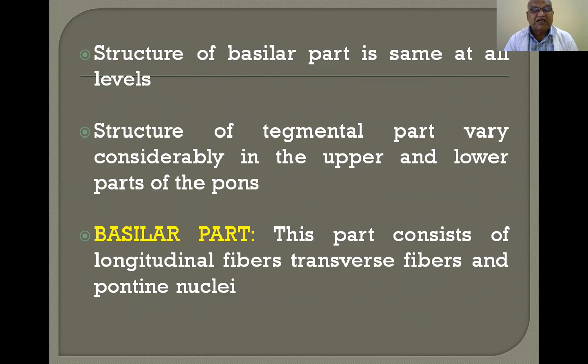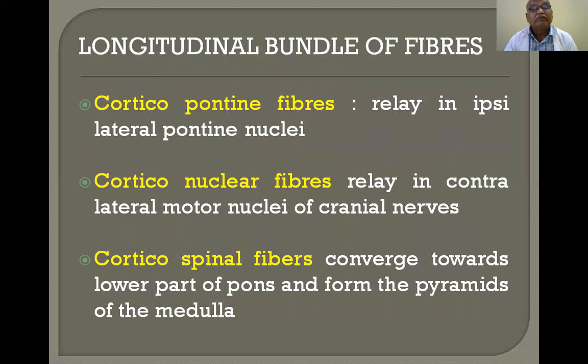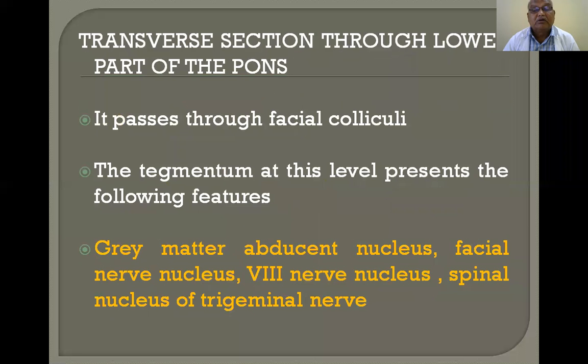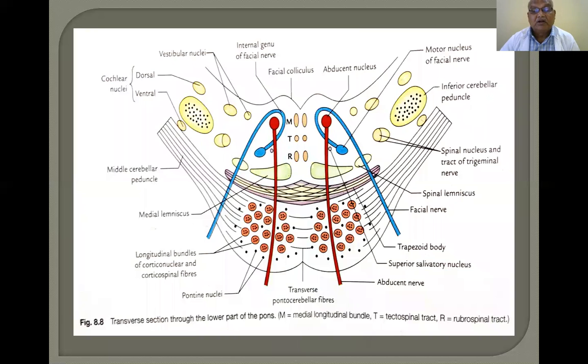Basilar part. This part consists of longitudinal fibers, transverse fibers, and pontine nuclei. Already I showed you in the diagram. Now, longitudinal bundle of fibers. What are the longitudinal bundle of fibers? I will show you. These are the longitudinal bundle of fibers. They are corticonuclear fibers, corticopontine fibers, and corticospinal fibers. This is the pontine nucleus.